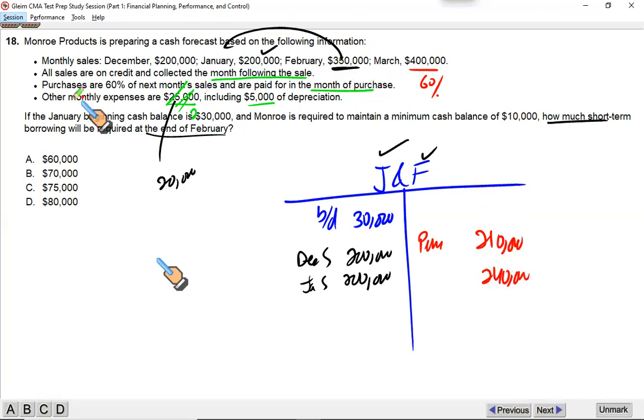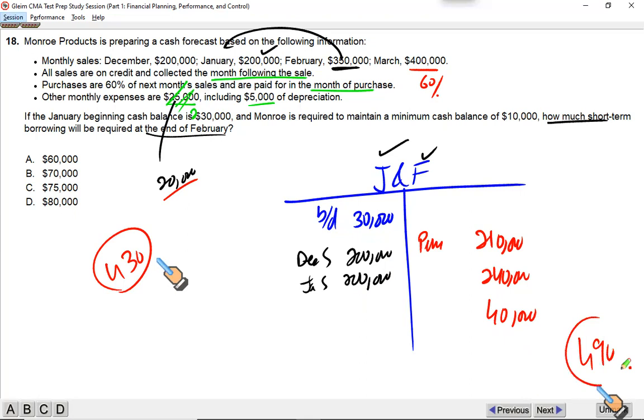And then other monthly expenses are 20,000 only, excluding depreciation. 20,000 for Jan and 20,000 for Feb. So the total 40,000 would be paid. So what is going to be the situation now? We have 430 on the debit side, opening balance plus inflows, and we have 210 plus 240 plus 40, which is 490. 490 is an outflow. Now this is a problem for us. Our inflows, including opening balance, is 430 only, and our outflows are 490.